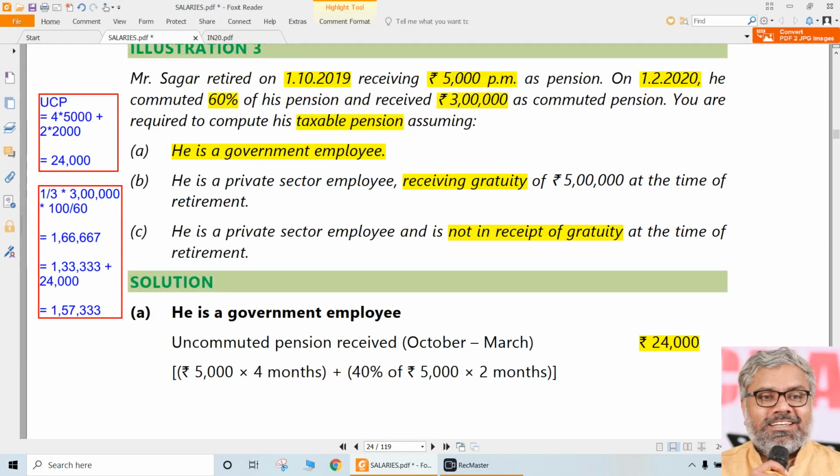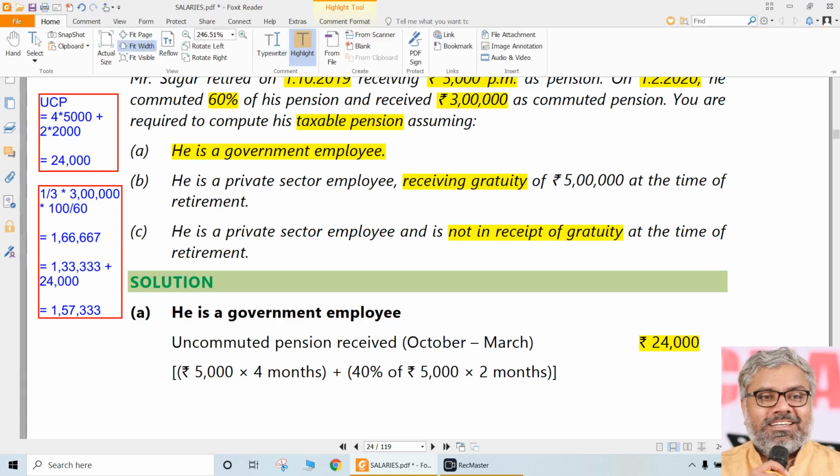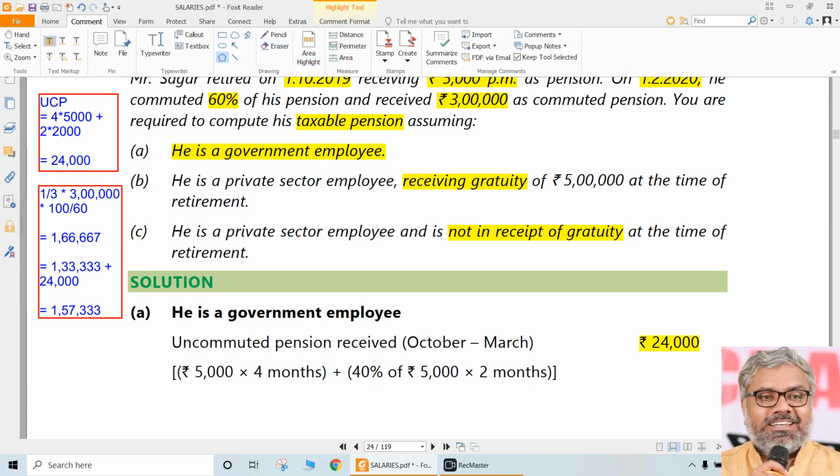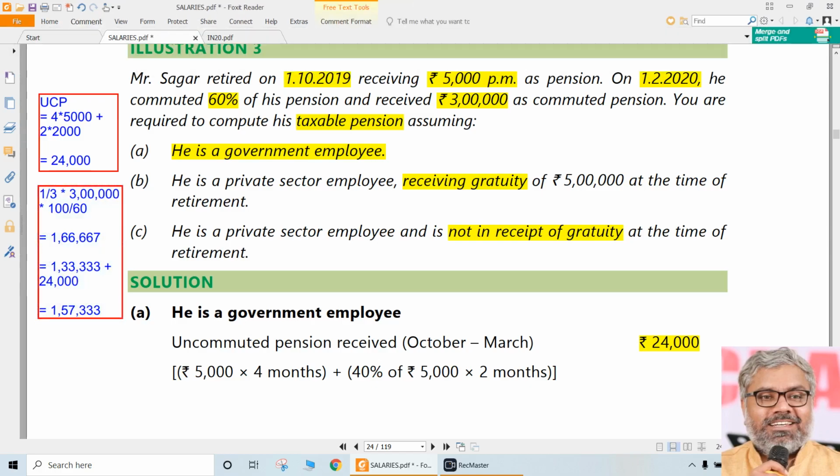Now, for point number C, what happens here? Only one change happens. In point number C, instead of 1/3, there will be half. Just change that. Half of commuted pension, had he commuted the whole of the pension. How much amount will this be then? That will be 2,50,000, isn't it? Because 3 lakhs into 100 by 60, 5 lakhs we already got. 5 lakhs by 2 is 2,50,000. So 2,50,000 is the exemption under 10(10A).